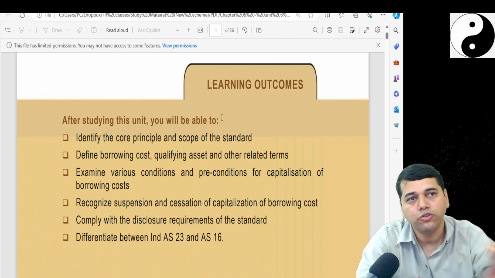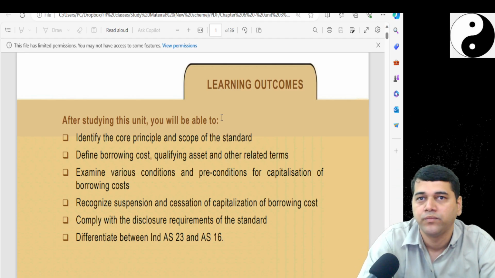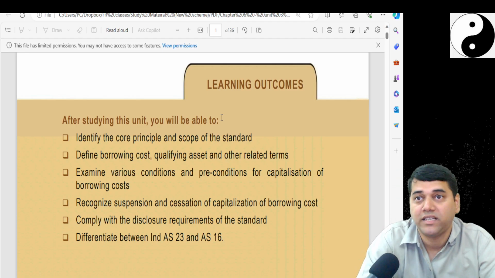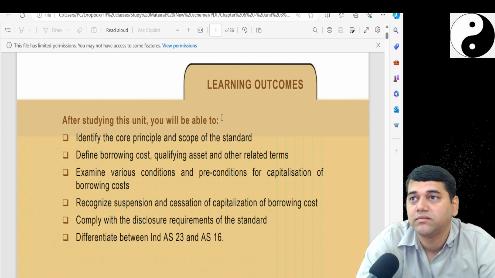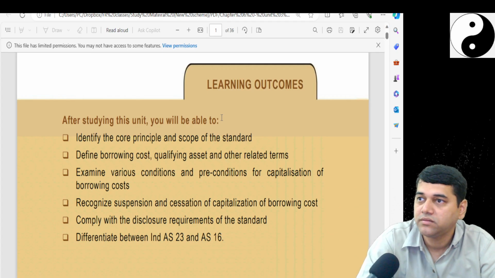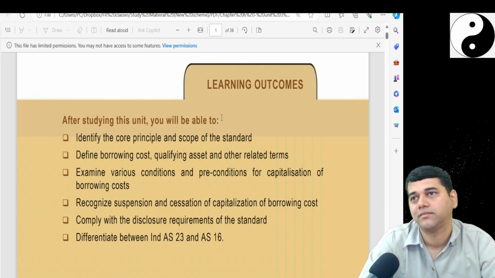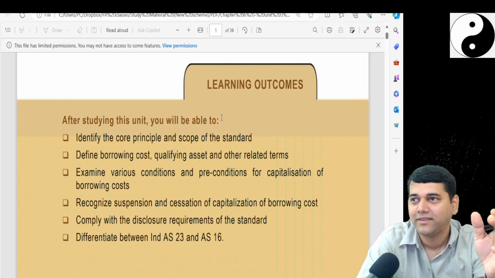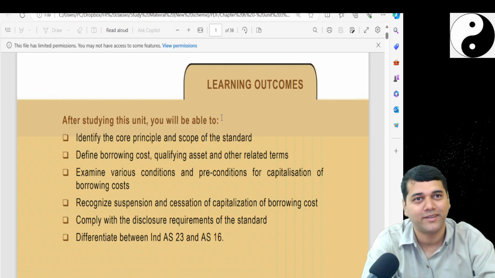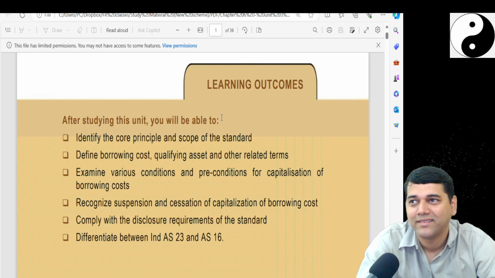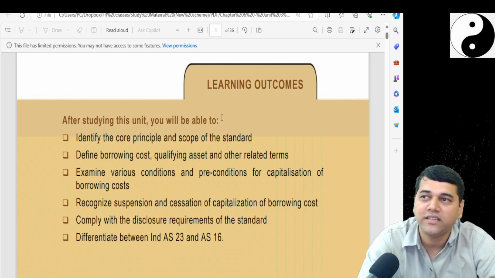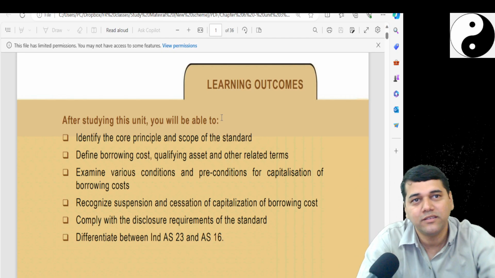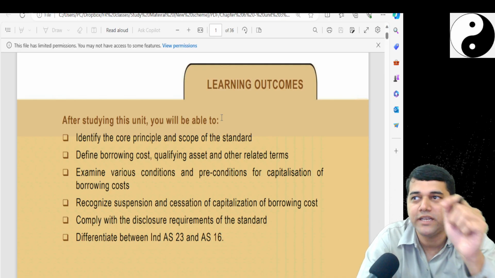Like, for example, if I tell you, debtor is covered by which standard? Why not 38? Is debtor an intangible asset? Oh, a tangible asset. You are able to see the debtor because it is tangible. If you look into this, it is a contract. A lease is a contract. But why are you not treating debtor as an intangible asset?